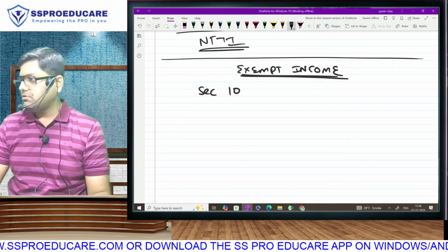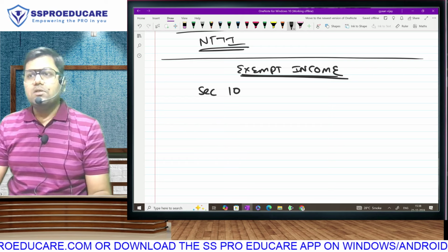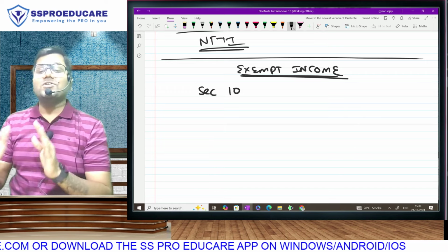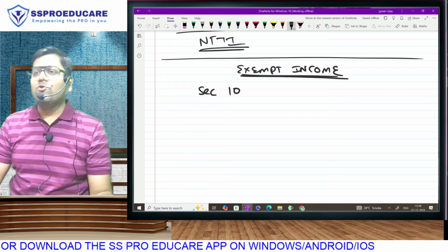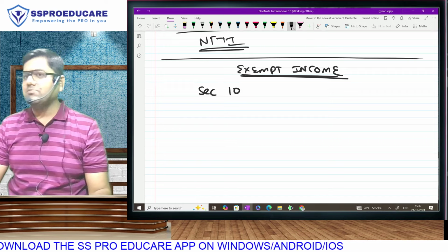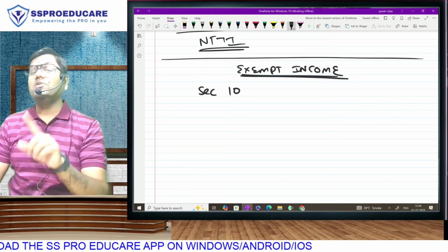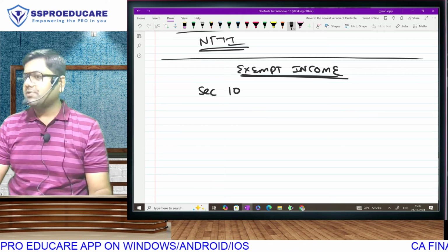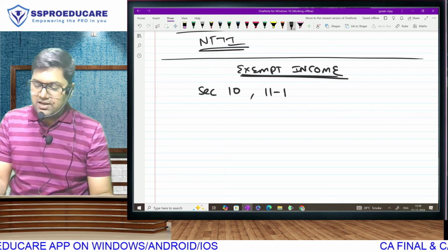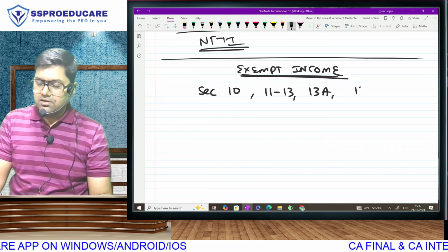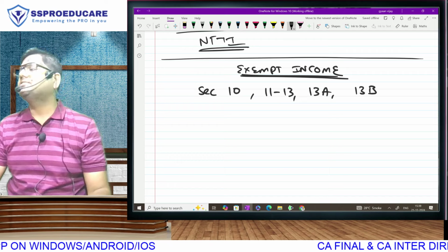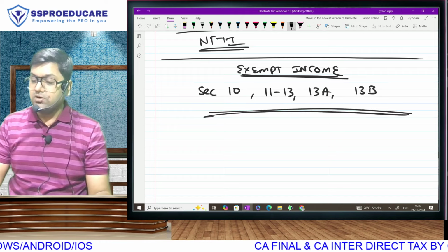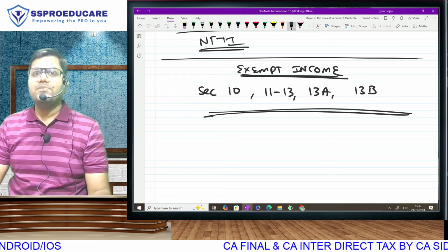See, section 1 was title and commencement. Section 2 was definitions. Section 3 was previous year. Section 4 was the charging section. Section 5 was scope of total income. Section 6 was residential status. Sections 7, 8, 9 cover income deemed to be Indian income. Section 10 has exempt income. Sections 11 to 13, 13A and 13B are sections in which income will be exempt, means on these incomes you don't have to pay any tax.